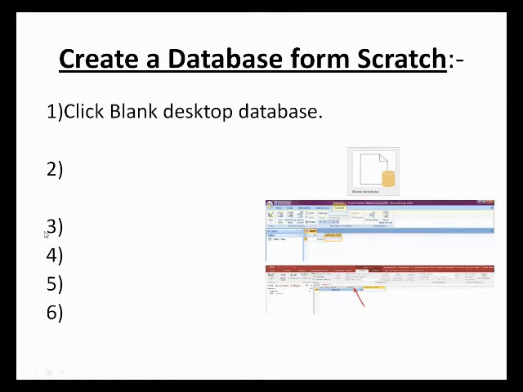And number three, you can either use the default location that Access shows below the file name box, or click on the folder icon to select another location. Click Create. You will see a blank Table1 in the datasheet view, where you can add data.